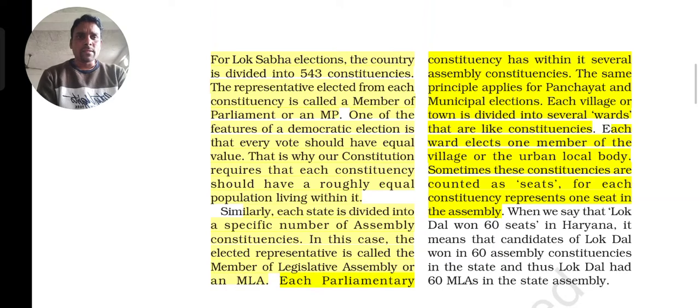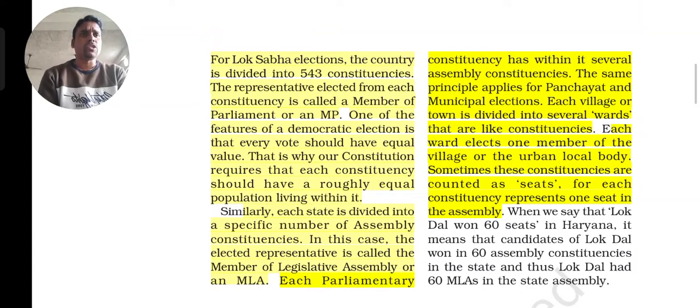The elected representative is called a Member of Legislative Assembly, or MLA. As in the Lok Sabha, where a member of parliament is elected, here in the state the MLA is elected from each constituency. That means one MLA is elected from each constituency.